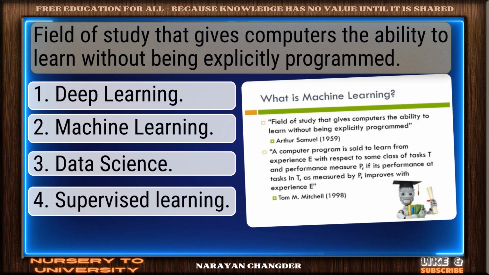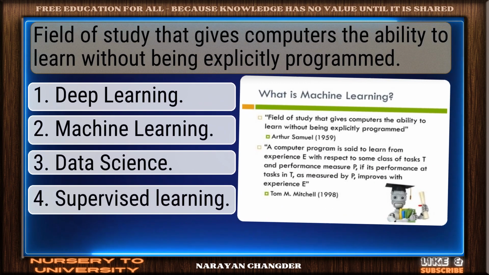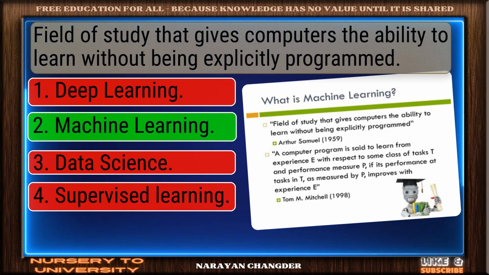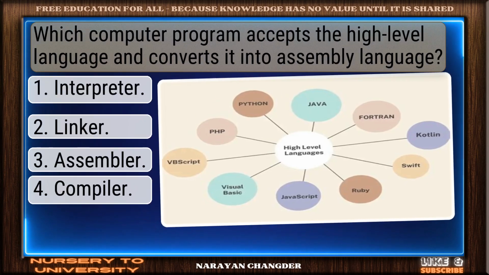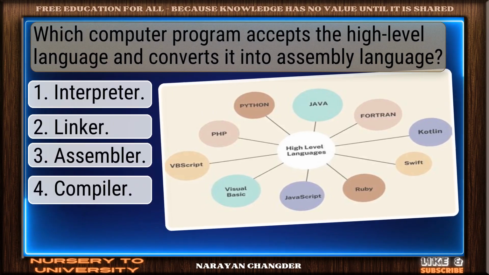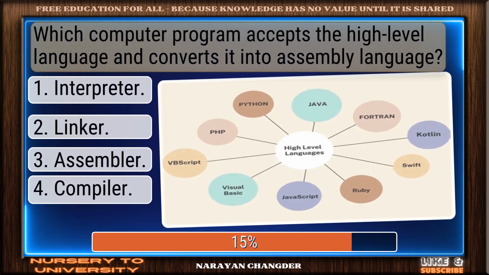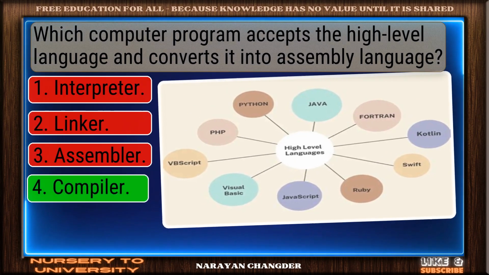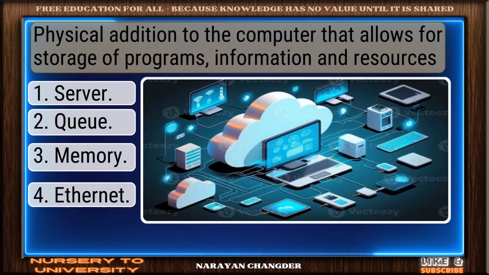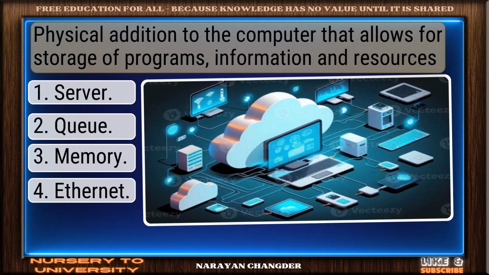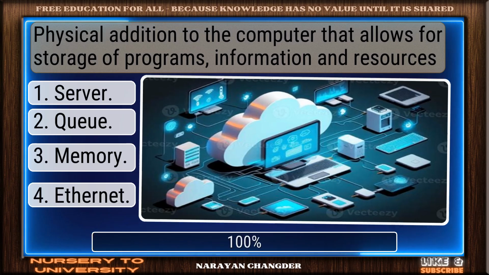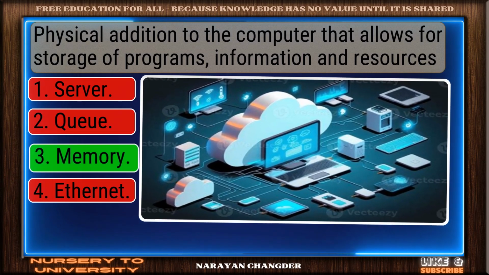Field of study that gives computers the ability to learn without being explicitly programmed. Good job. Machine learning works well. Which computer program accepts the high-level language and converts it into assembly language? Smart move. Compiler is accurate answer. Physical addition to the computer that allows for storage of programs, information and resources. Correct response. Memory is accurate.